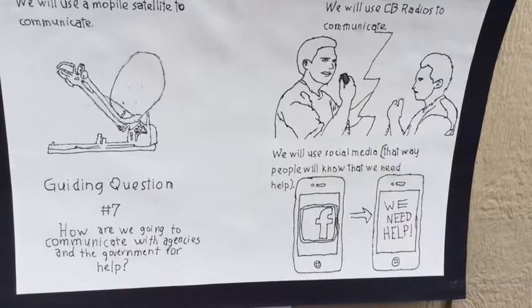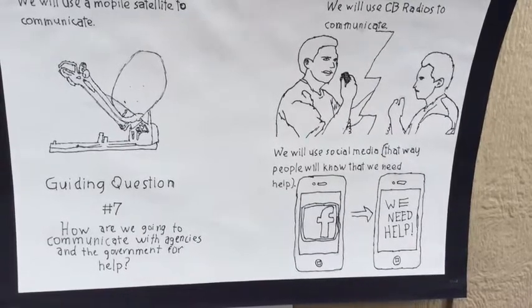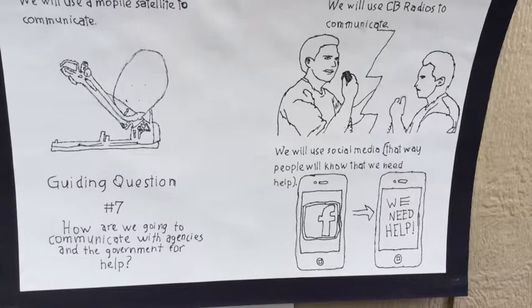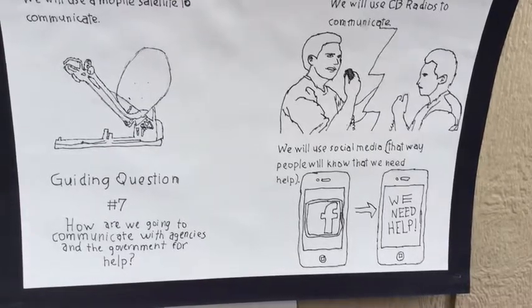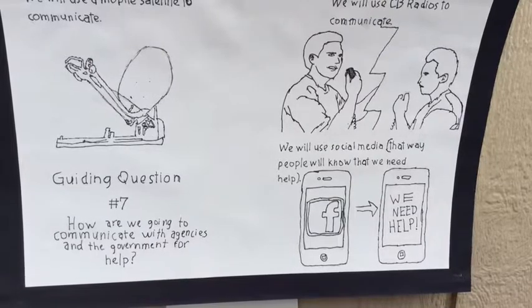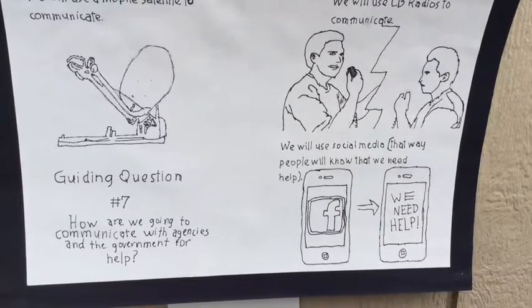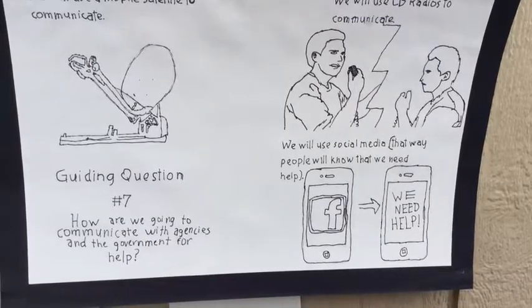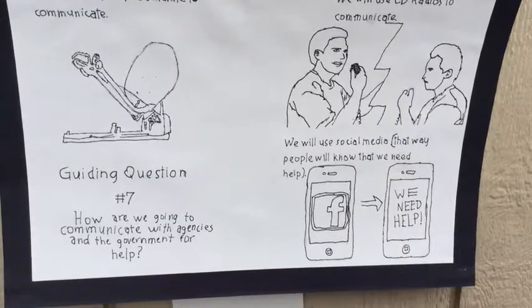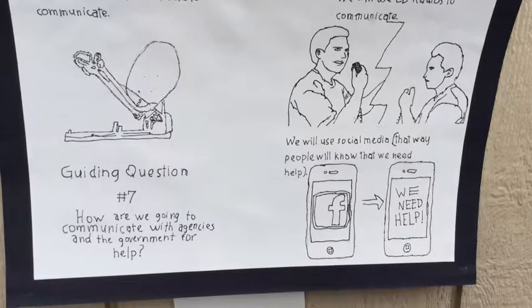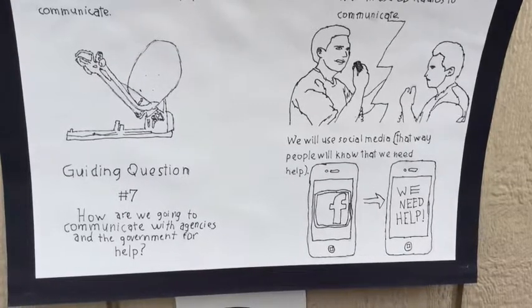The first way the survivors are going to meet this need is by using radios that have a mic to communicate, like a citizen's band or ham radio. The second way is the survivors can use a mobile satellite for Wi-Fi that mostly all RVs have to be able to communicate and get on other sites like social media.